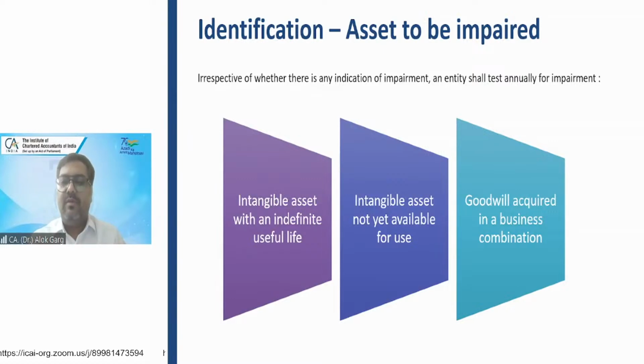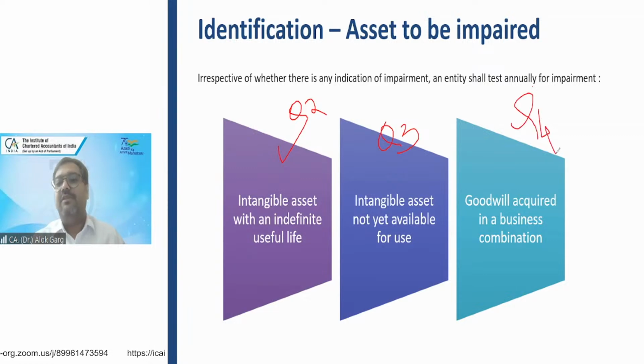Answer is no. Let's say you want to do the impairment testing of the intangible asset with indefinite life in quarter 2, the intangible asset not yet available for use in quarter 3, and goodwill acquired in business combination in quarter 4. It is okay.